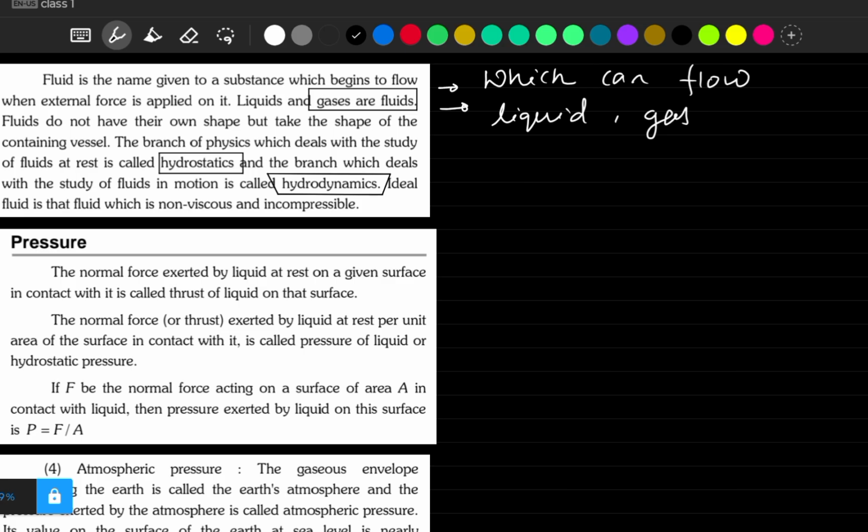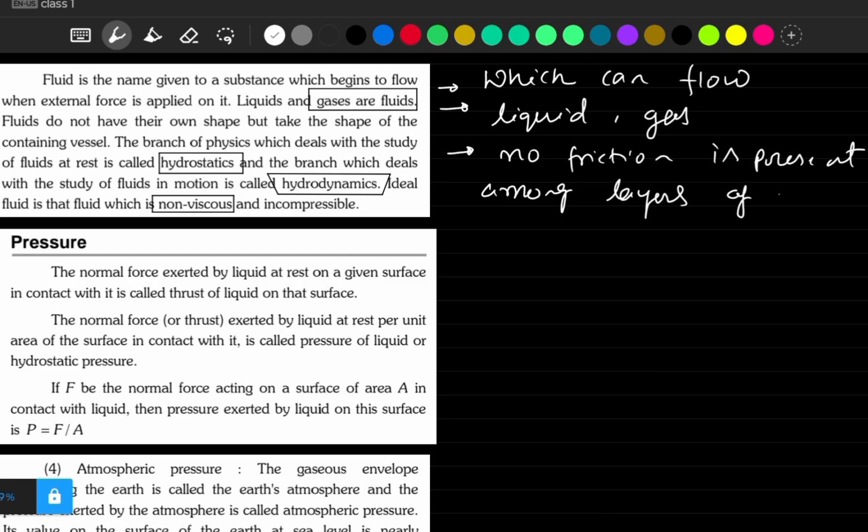Whatever fluids we are considering here, all of them are non-viscous. Non-viscous means we assume that no friction is present among layers of fluid. In general, whatever fluid you take, there will be some friction among the layers of fluid.